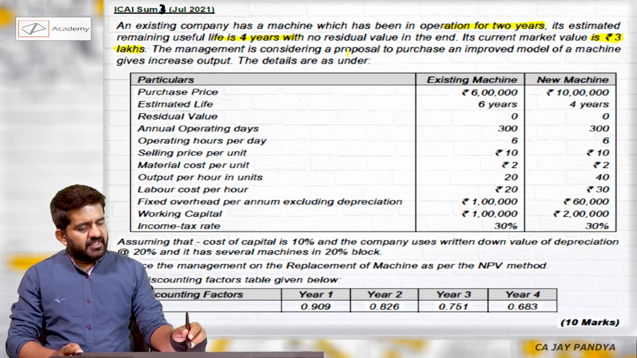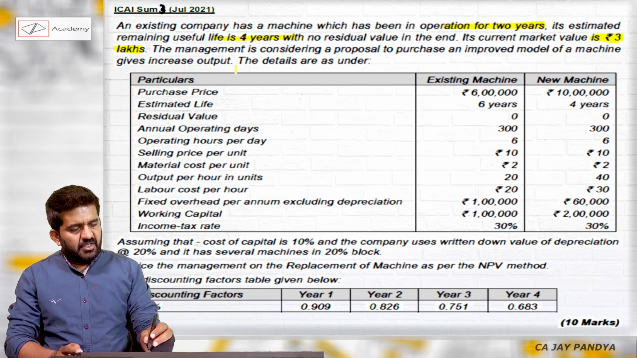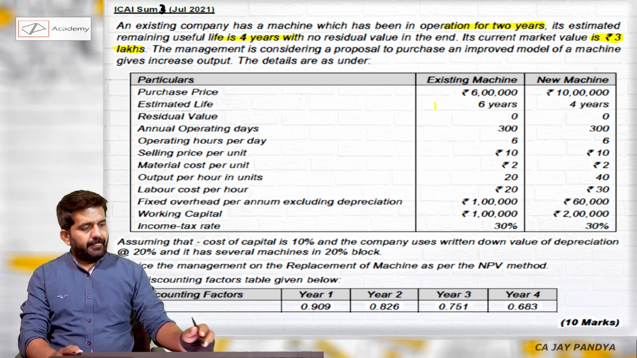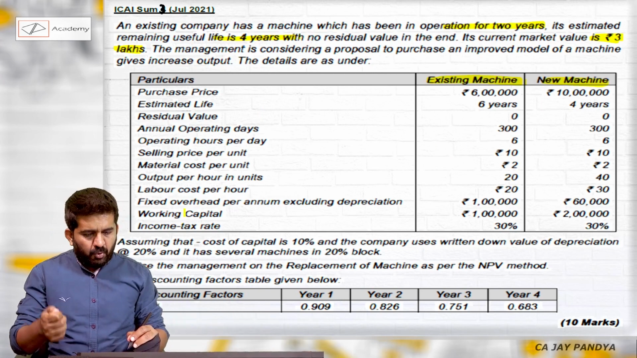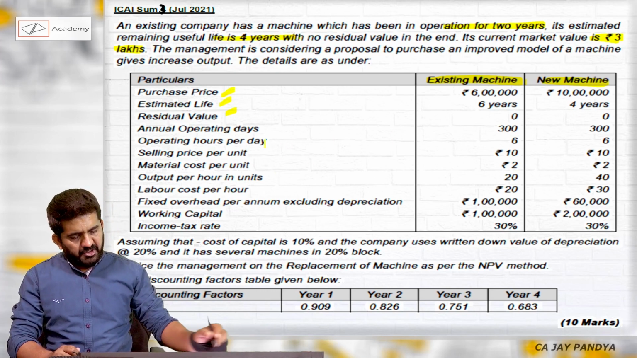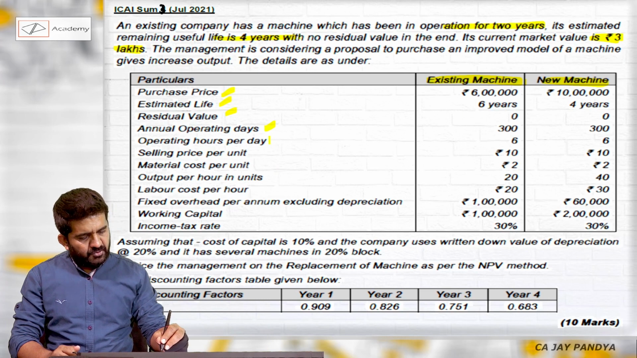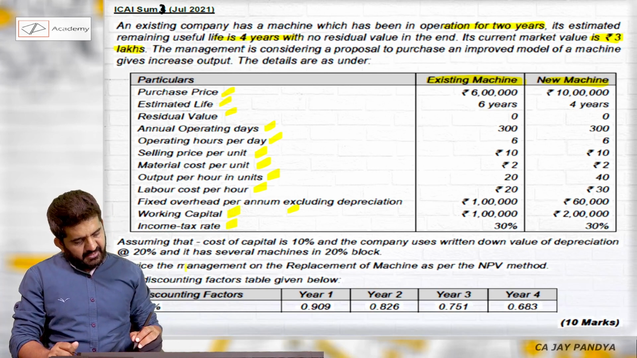The management is considering a proposal to purchase an improved model of the machine, gives increased output. The details are as under. Existing machine detail is given, new machines detail is given. What details are given? Purchase price, estimated life, residual value. For both it is 0. That is good. Annual operating days, operating hours per day, selling price per unit, material cost per unit, output per hour in units, labor cost per hour, fixed overhead per annum, working capital, income tax rate.